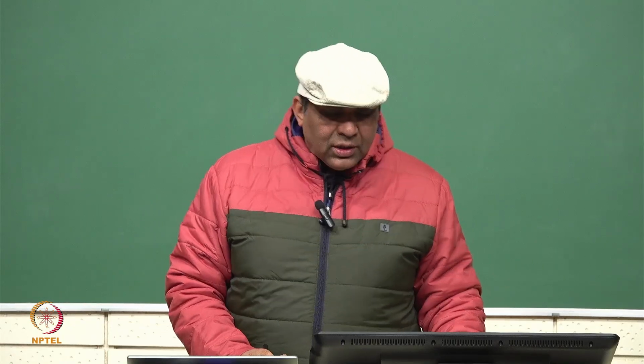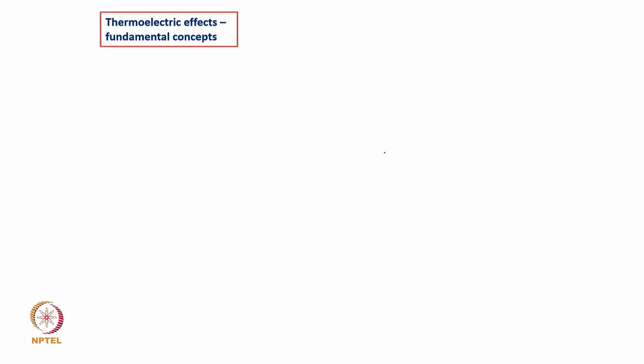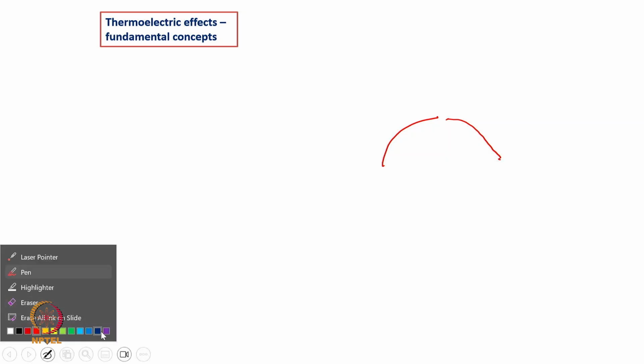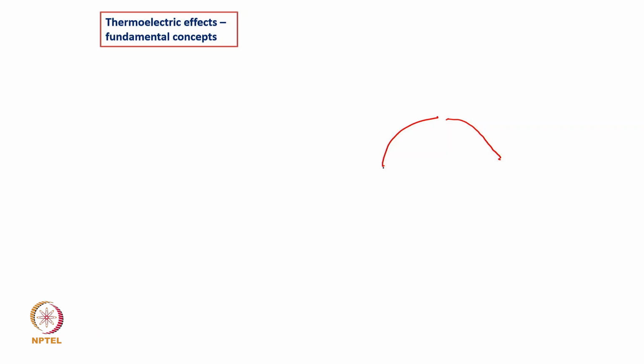So you have one metal, then you have another metal, and you make this junction.